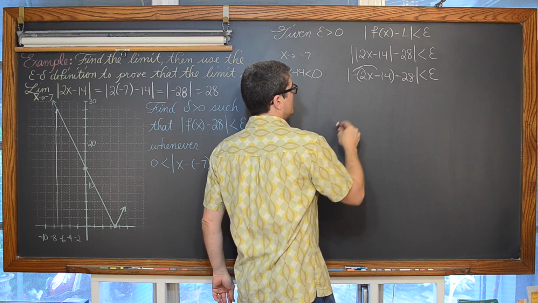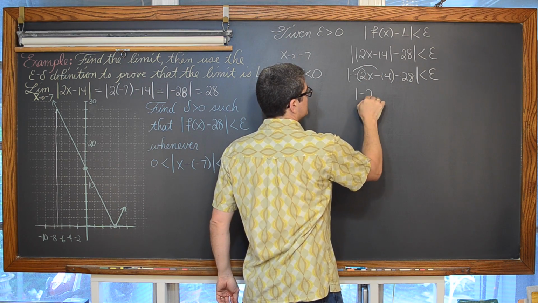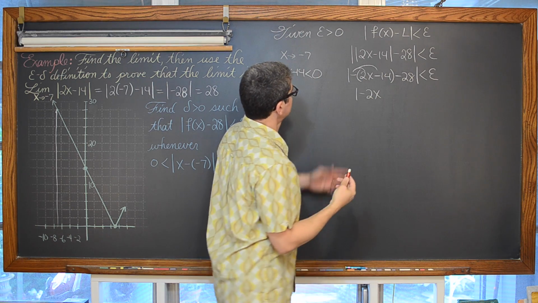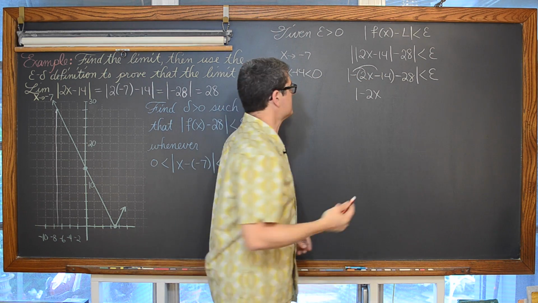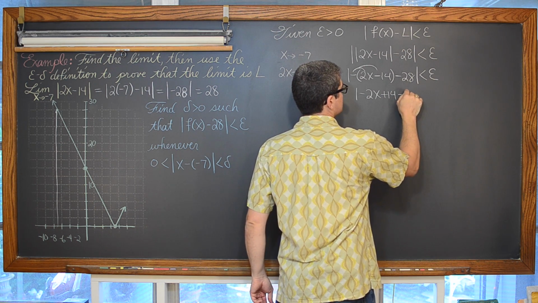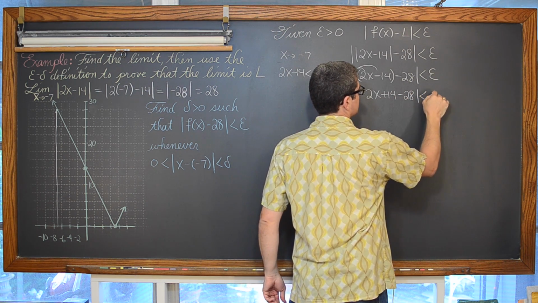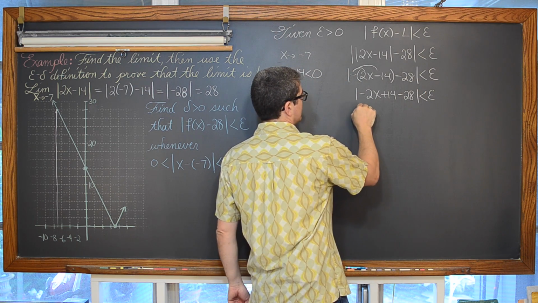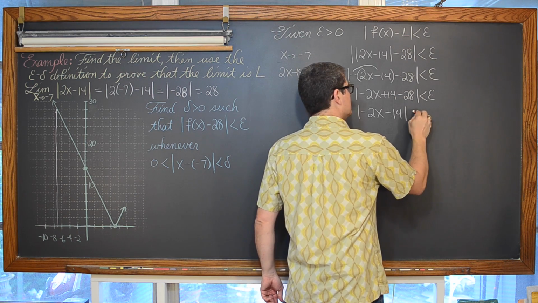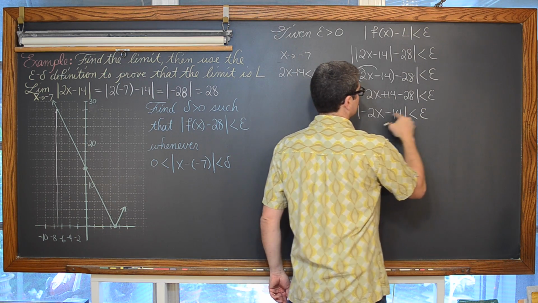Distribute the negative through, and we get the absolute value of negative 2x, negative times negative is positive, plus 14 minus 28 is less than epsilon. Now we have the absolute value of negative 2x minus 14 is less than epsilon.